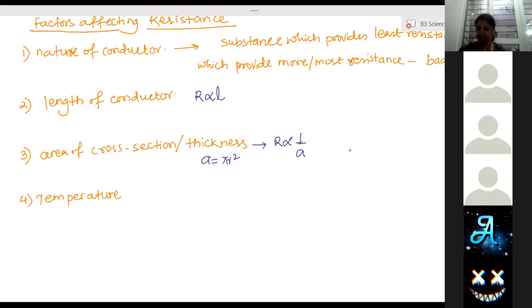Ma'am, if the temperature is less, the particles or atoms will be closer together, so the resistance will increase. If the temperature is increased, the space between those atoms will increase, thus providing a smoother passage for the electrons to travel through. It is happening opposite, actually. Now suppose this is a conductor.